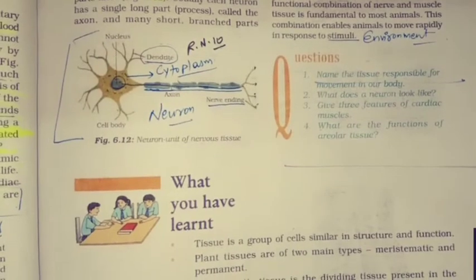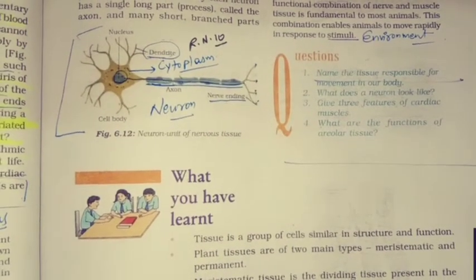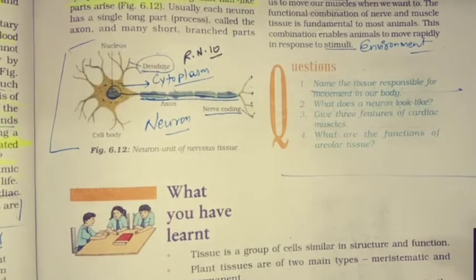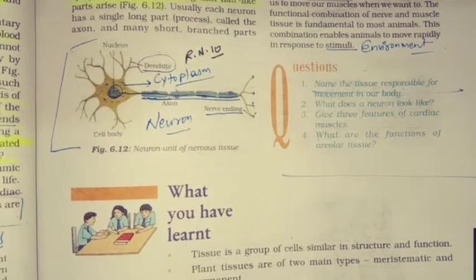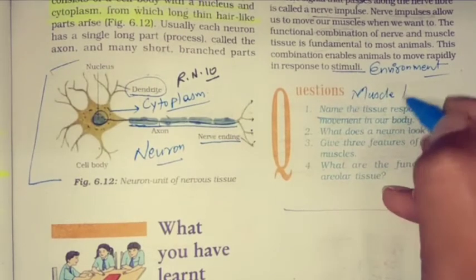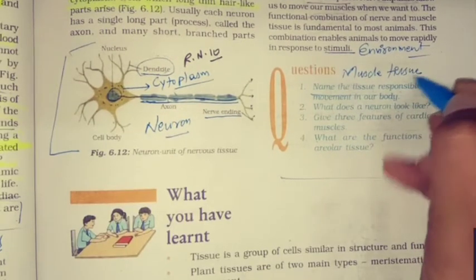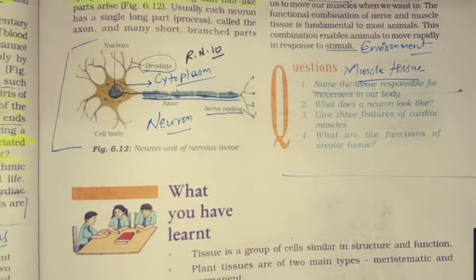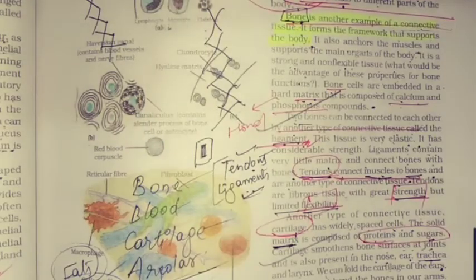So here are a few questions after the nervous tissue we completed. Name the tissue responsible for movement in our body. Which tissue is responsible for the movement in our body? Nerve or the muscle tissue? We read it just before.